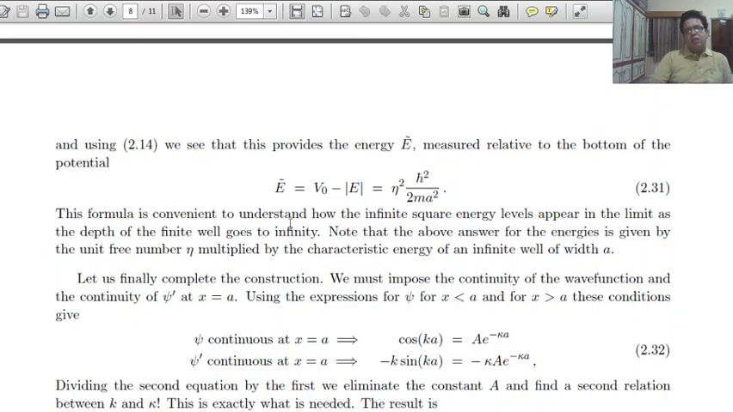This formula is convenient to understand how the infinite square well energy levels appear in the limit as the depth of the finite well goes to infinity. Note that the above answer for the energies is given by the unit-free number eta multiplied by the intrinsic energy of an infinite well of width 2a.